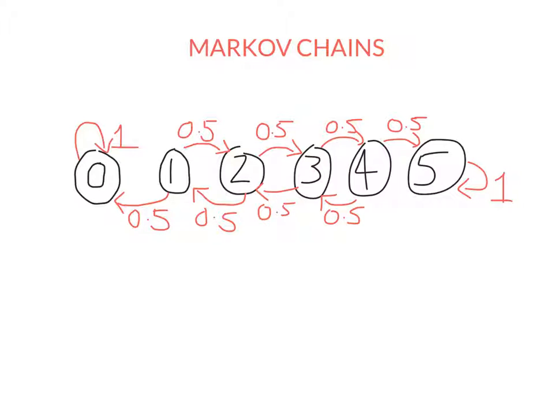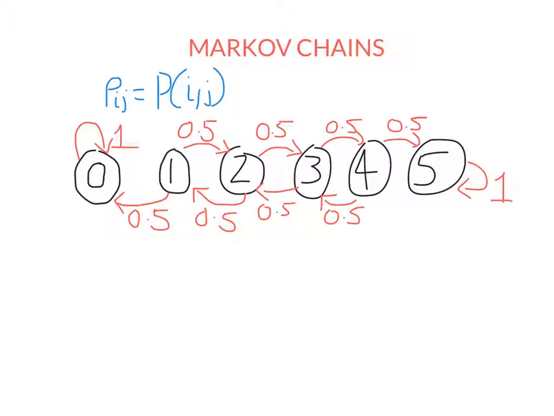So this is a discrete Markov chain because you can see here there are only 6 states, but the time here is also discrete. We're going to be looking at the probability of being in a state after I've played the game once, after I've played it twice, 3 times, and so on. A Markov chain also needs a transition matrix P, where P sub ij, the element in row i, column j of this matrix, is equal to the probability that I go from state i to state j.